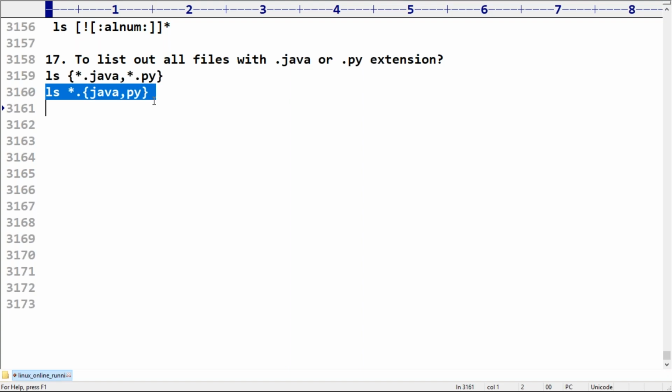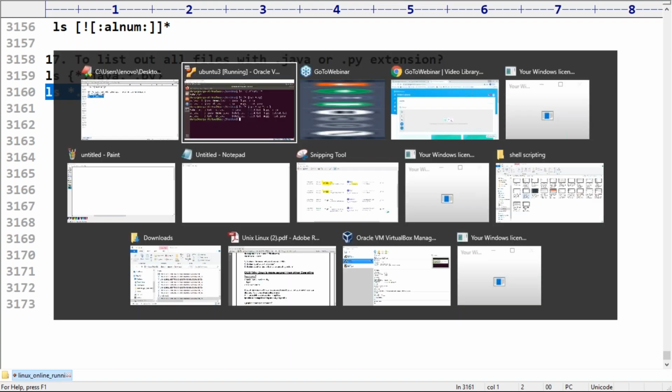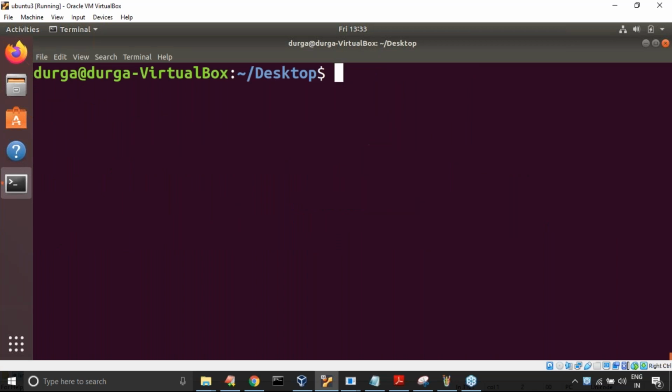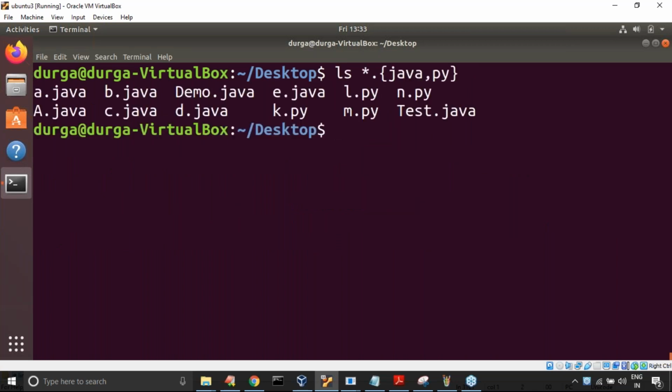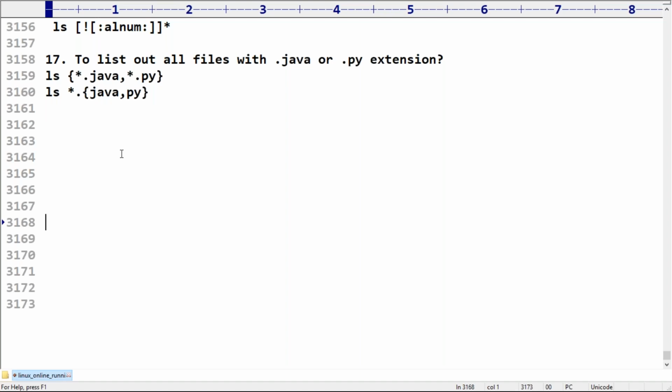Yes. Anything you can take, no problem at all. Now have a look once, sir. Is it working or not? Anything, and at last after that, you have to take either java or py. Clear? Are you getting the things?